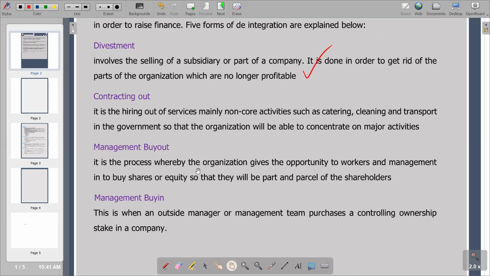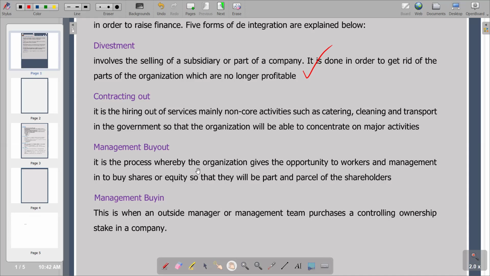Then we go to management buyouts. A management buyout is a form of acquisition in which a company's existing managers acquire part of the company. So the workers, in the form of managers, acquire part of the company's stake. If it's a company, they can buy shares and become part owners. So that's what we have in terms of management buyout.